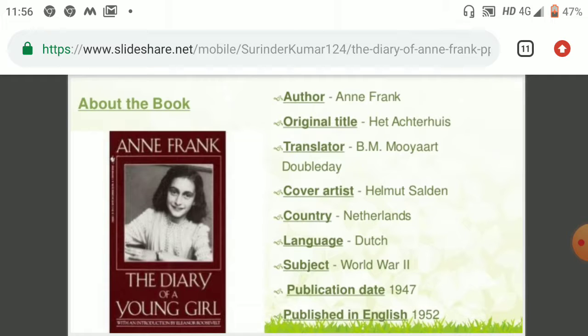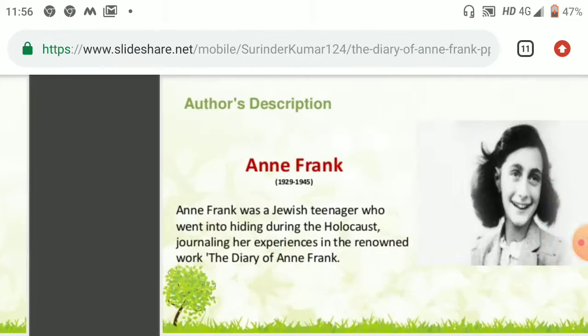So Anne Frank's diary is very important as a reference to know the historical facts about World War II. So my children, in this book we will come to know how Anne Frank wrote down her diary, and how she wrote down each and every major point of what she suffered during the Nazi army attack over the Netherlands. Now let us talk about this.